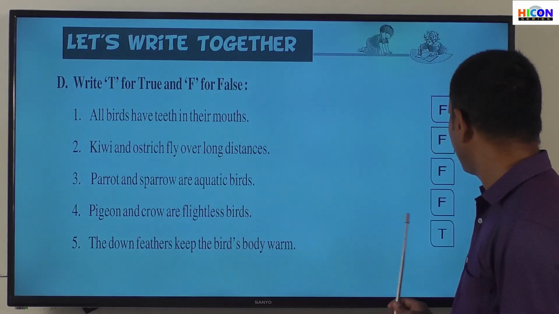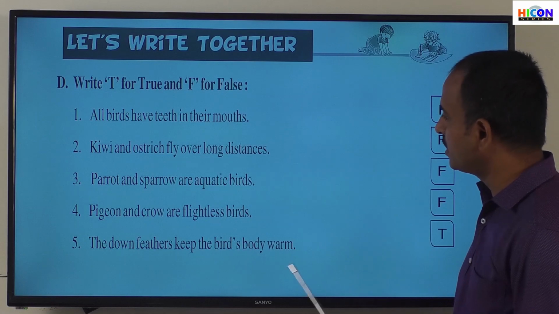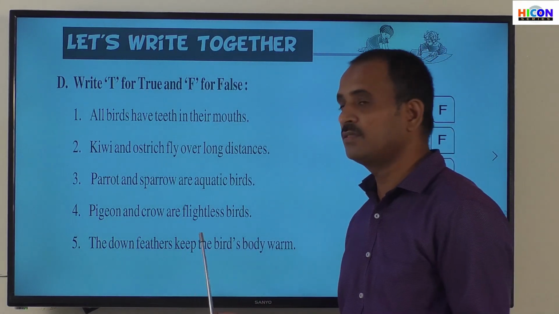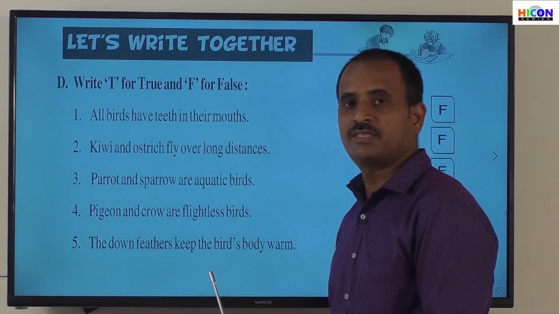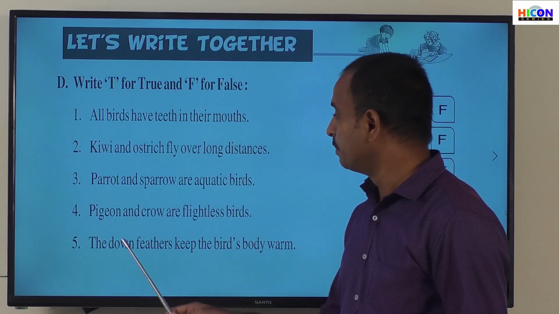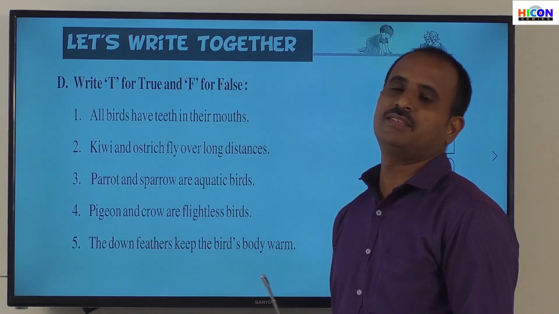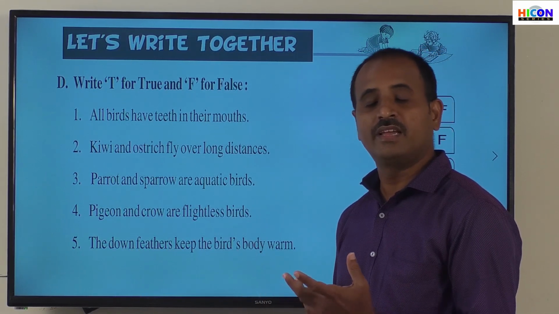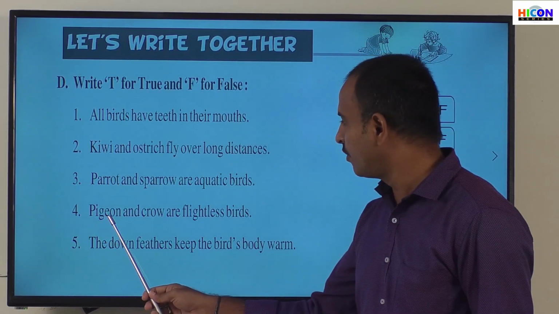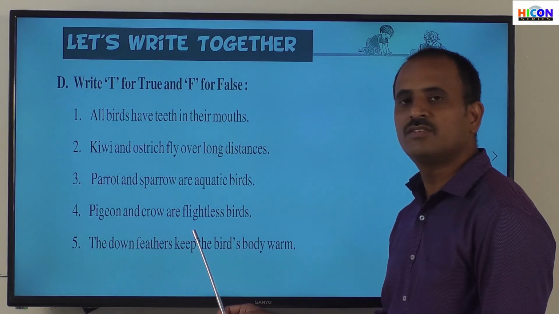And what is the answer for the fourth sentence? The fourth sentence is also false. Why? Because pigeon and crow are flightless birds. Children, this is the wrong sentence, because we have discussed in the chapter the classification of birds based on their flight. Pigeon and crow are birds which can fly over long distances without tiredness, and they can continuously move over longer distances. But in this sentence, they have given that those are flightless birds. So the given fourth sentence is also wrong.